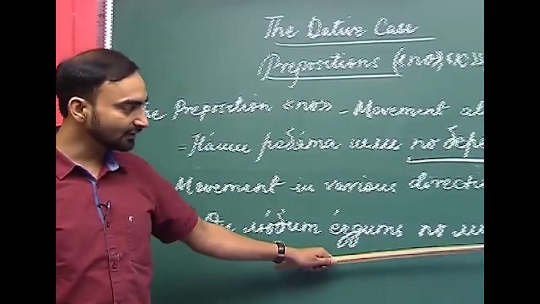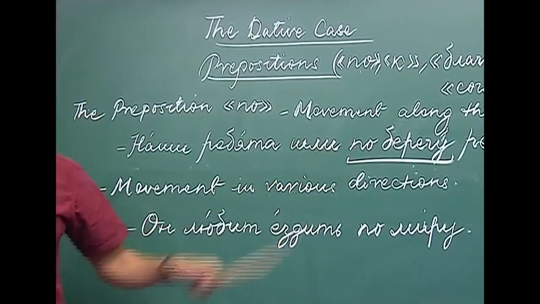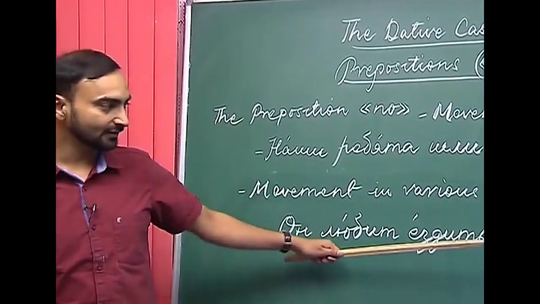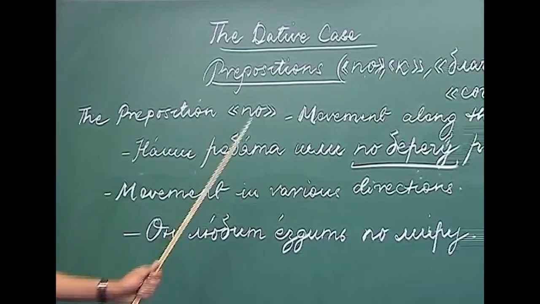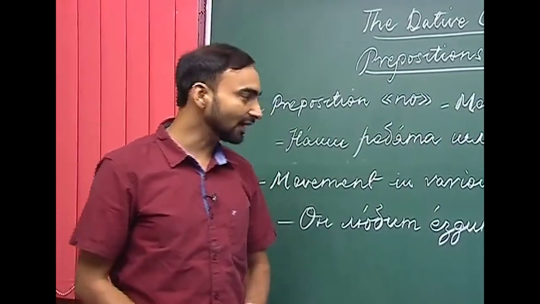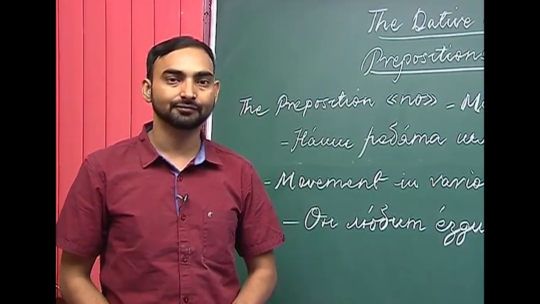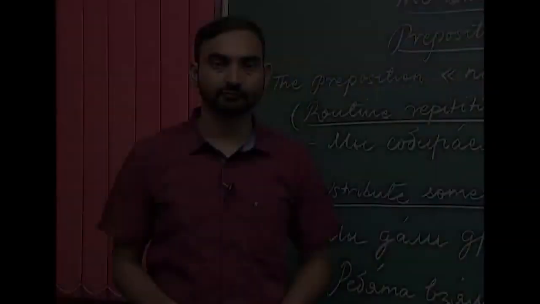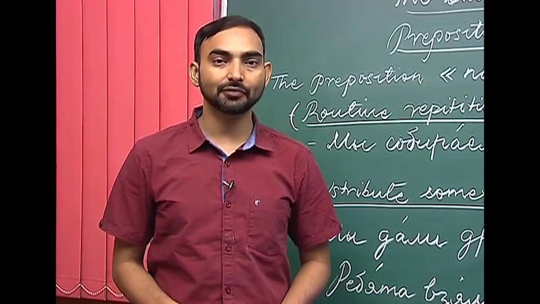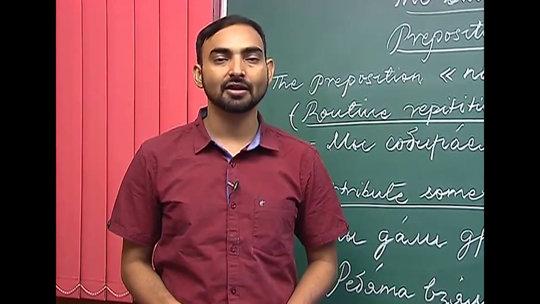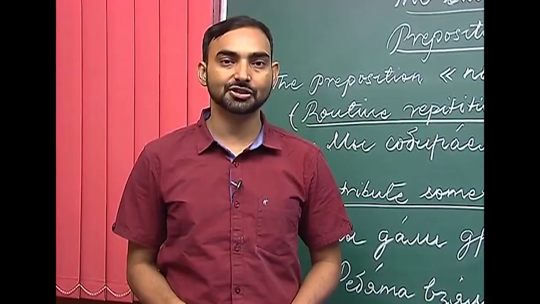Here, as you can see, the movement is in various directions. There is no fixed direction where he is heading. In these circumstances, we are supposed to use the preposition po along with the noun in the dative case. So, we will now look at other meanings of the preposition po. As I have already told you, the preposition po conveys several meanings. Some of them we have already discussed, and we will look at some other meanings.